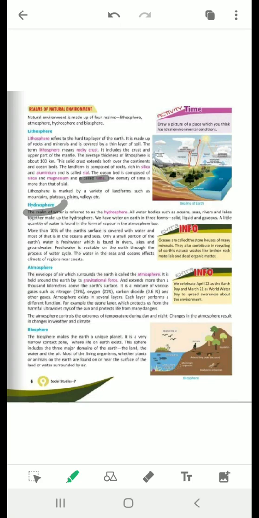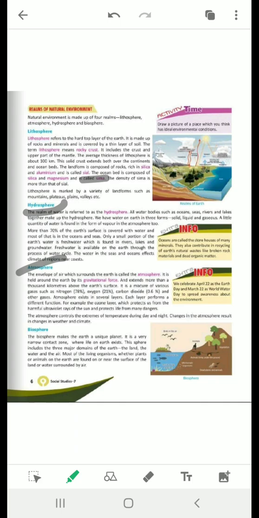Okay, now look at the other topic, that is your atmosphere. The blanket of air surrounding the earth is known as the atmosphere. It is basically a mixture of gases, dust and water vapors. Okay, so the atmosphere extends to about 1600 km from the surface of the earth.